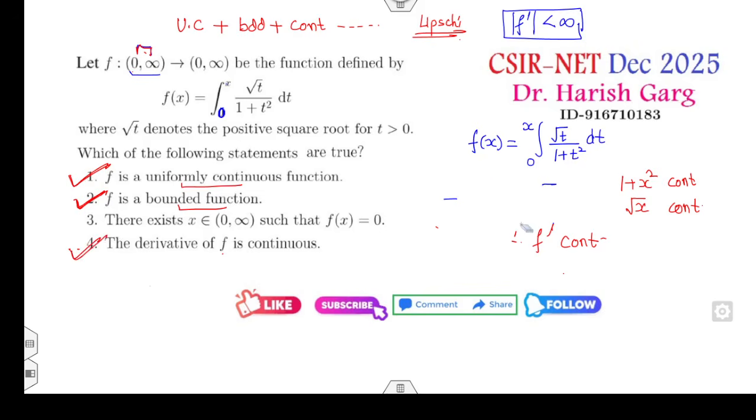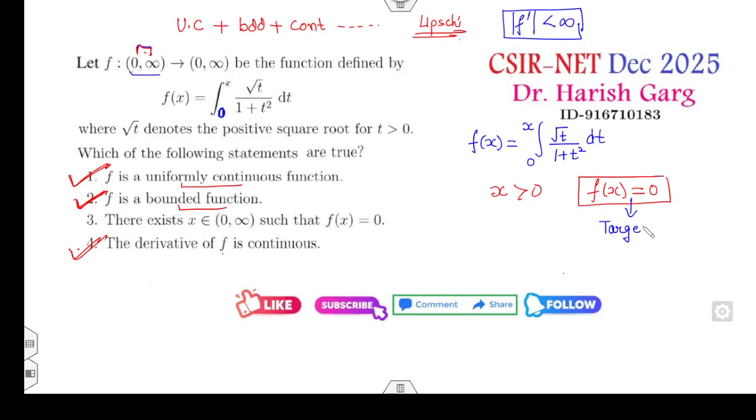Now, look at whether there exists, for all x, whenever x is strictly greater than 0, f of x equal to 0. What does it mean? How do you see this? That means your target is to find x such that x will be the root of f of x.